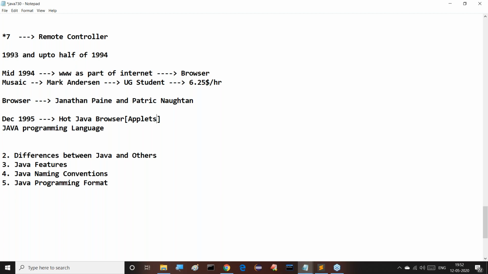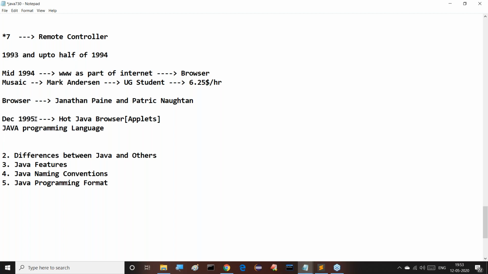Now here there is a small confusion for outside people. They know the HotJava browser was released in December 1995. By seeing the word Java here, people think the first version of Java was released in December 1995. This is a problem. But no, it is not like this. The first version of Java was released on 1996 January 23rd. All of you observe this clearly now.